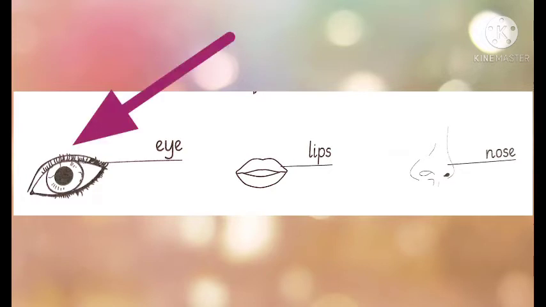Look at the first picture. What is it? Yes, it's an eye. You can see with your eyes. And how many eyes do we have? We have 2 eyes. And what is the color of your eyeball?